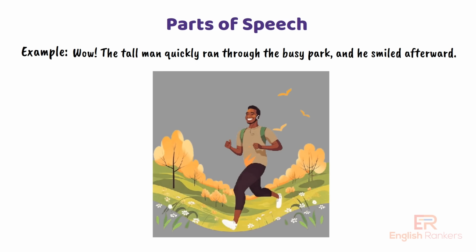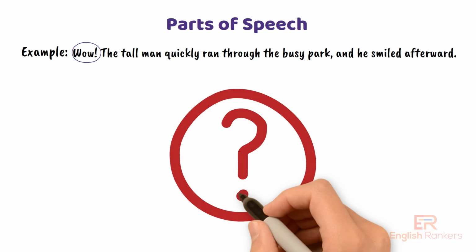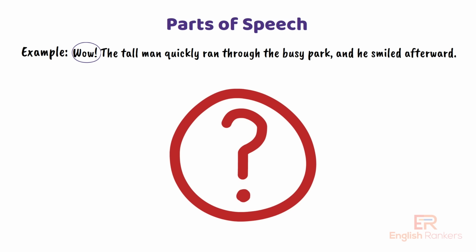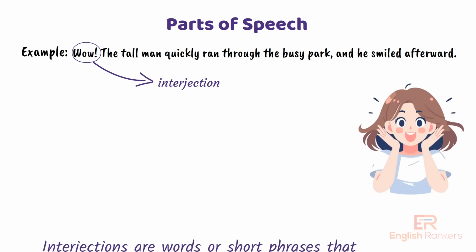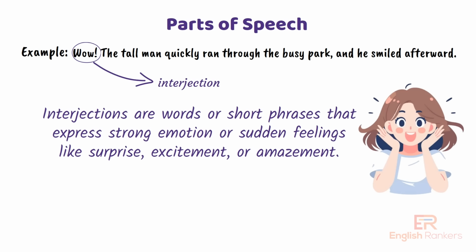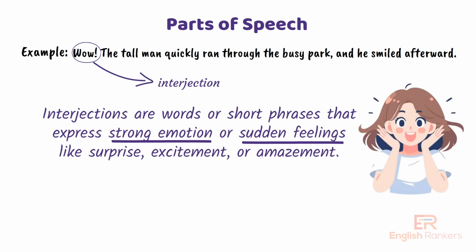Let's start with the first word. Wow. What part of speech do you think wow is? Take a moment and think. Wow is an interjection. Interjections are words or short phrases that express strong emotions or sudden feelings, such as surprise, excitement, or amazement. In this sentence, wow shows a reaction of amazement to what is happening.